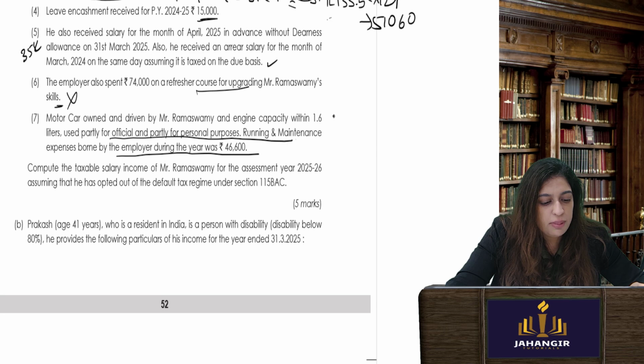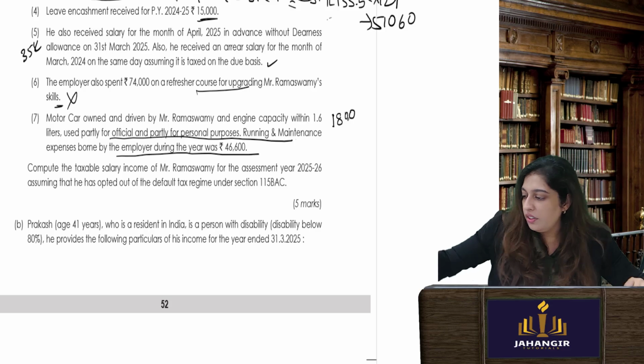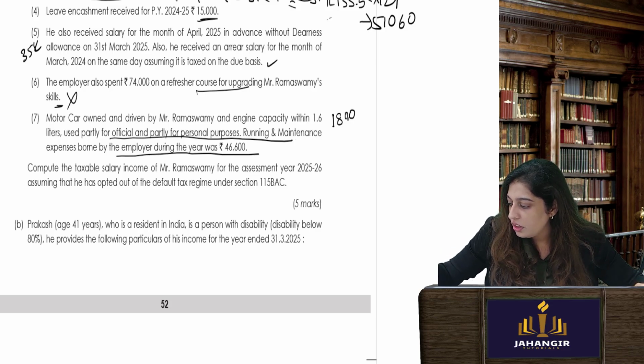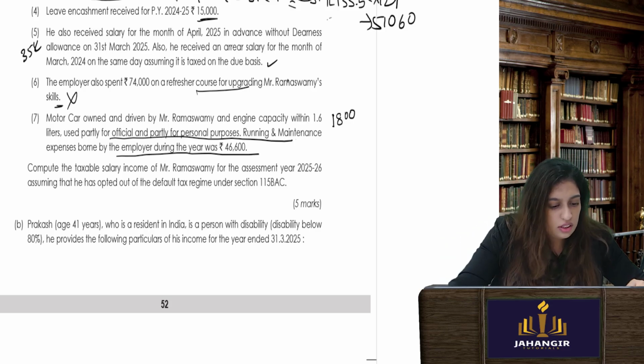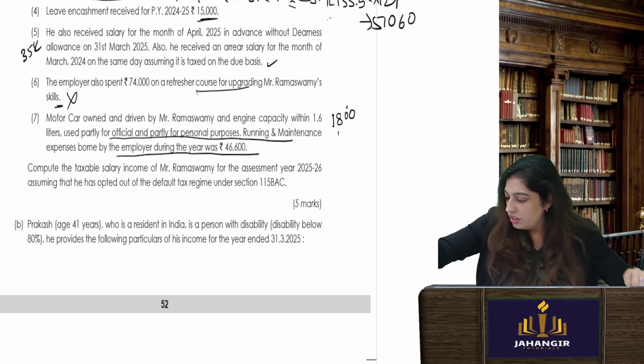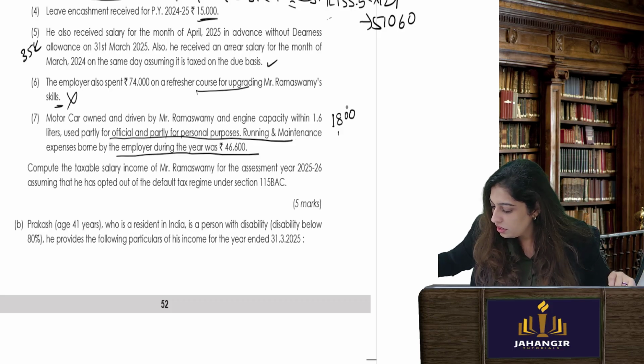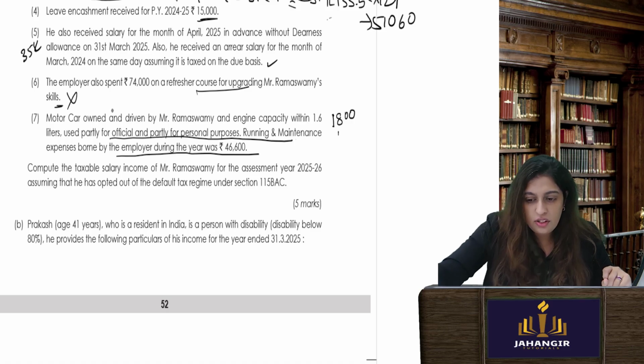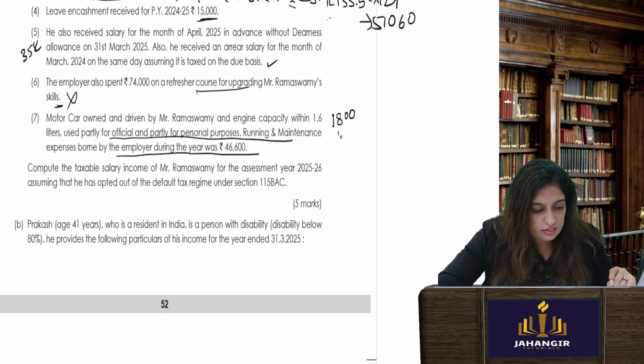So now how much is he bearing? So it is 1800 or 2400. So we'll take 1800 into 12. That will give me 25,000.